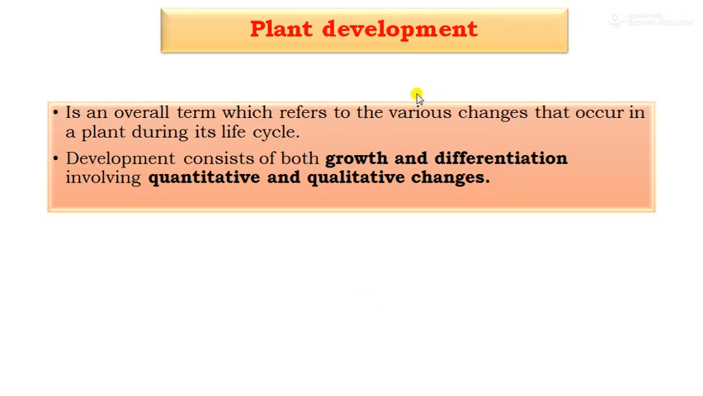Next, plant development is the overall term which refers to the various changes that occur in the plant during its life cycle. That is called plant development. Development consists of both growth and differentiation, involving qualitative and quantitative changes.